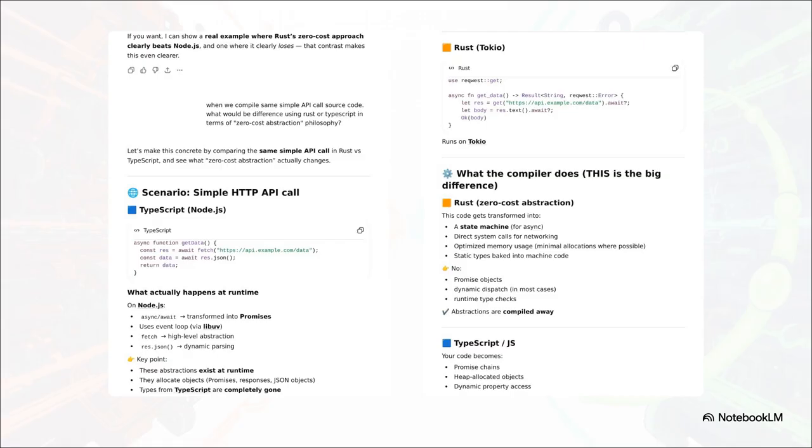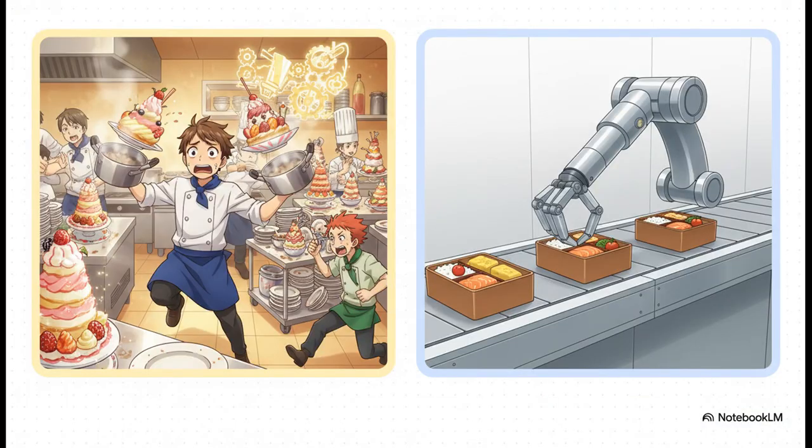The real difference isn't what you see here, it's what happens under the hood when you run it. So, when the TypeScript code runs, the Node.js runtime is creating promise objects, it's allocating memory, and a garbage collector has to come along later and clean it all up. The abstractions are still there doing work.